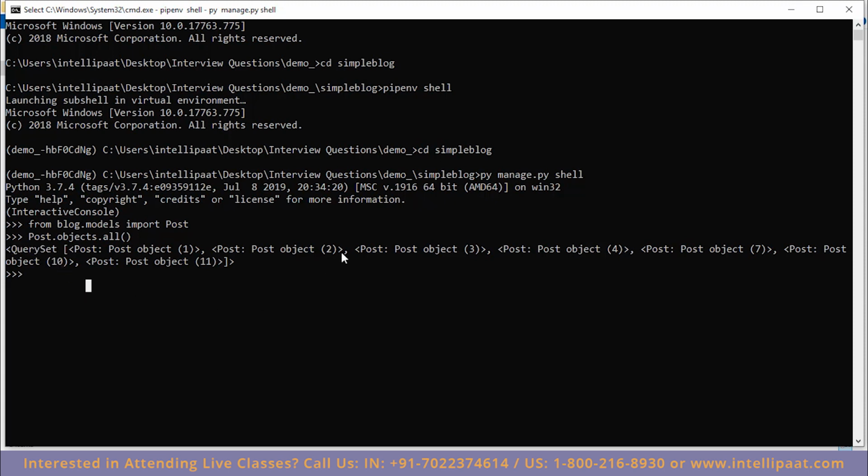Similarly, if you were to fetch a single record from the database, such as Post.objects.filter, getting a record with the primary key of 1, we get a single response from the database which is wrapped in a query set. These query sets are used by Django's ORM to perform filtering and querying on the data that is returned back from the database. So let's move on to the next question.